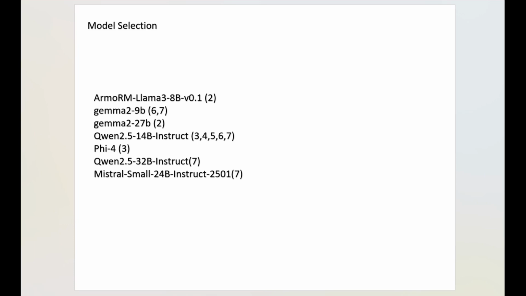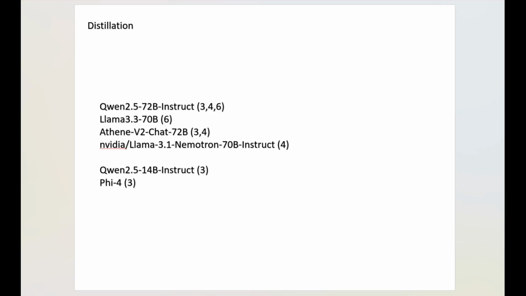Next, a common technique in these gold medal solutions is distillation. So distillation means first training a larger model like 70B or 72B to complete the task. Larger models usually perform better than smaller ones. Then you use the logits from the larger models, that is, its predicted probabilities for each category, A or B, to train a smaller model such as 14B, 7B, 8B, or 9B.